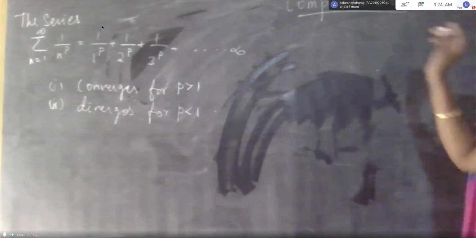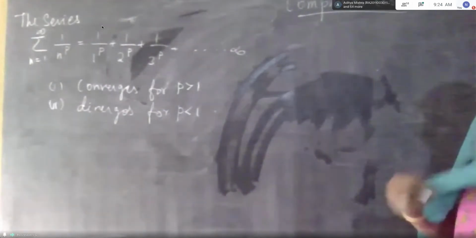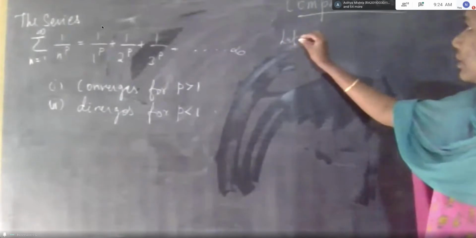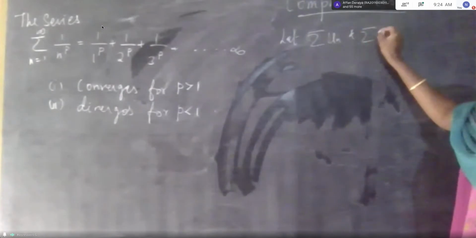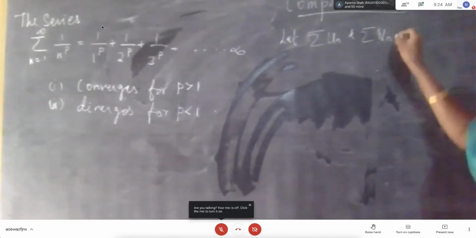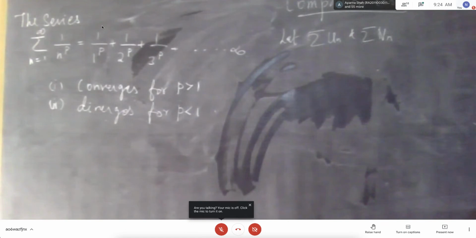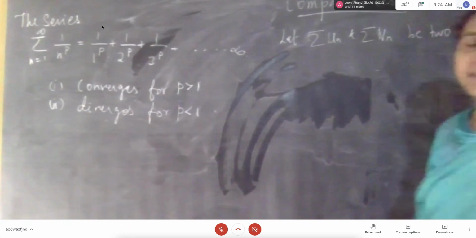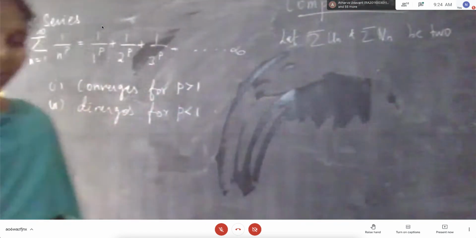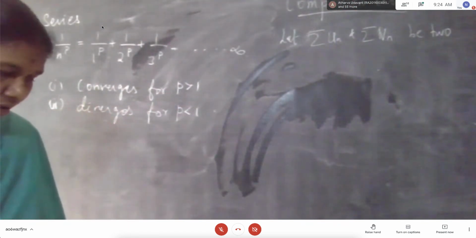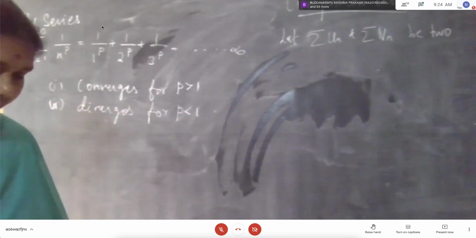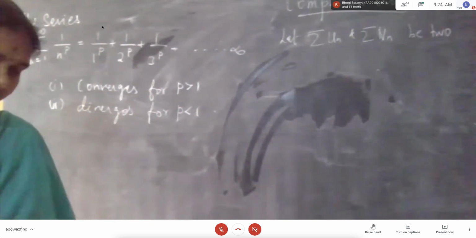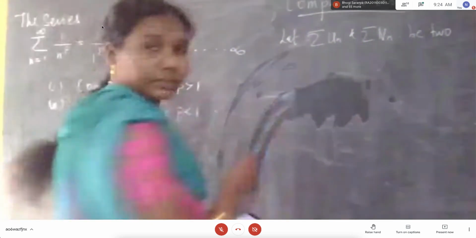First, you write the statement for the comparison test. Let summation un and summation vn be two series of positive terms.